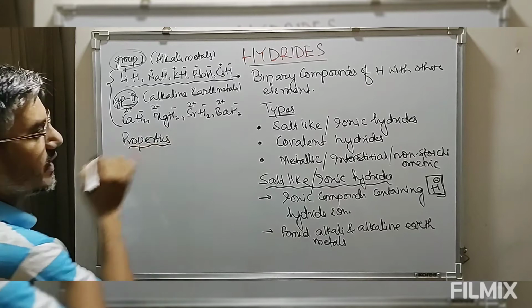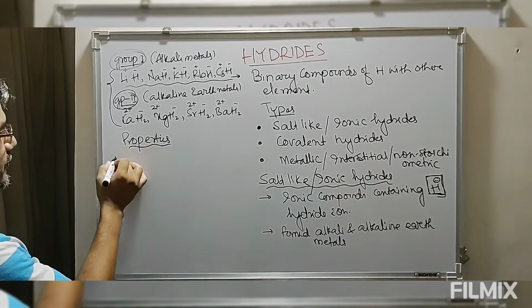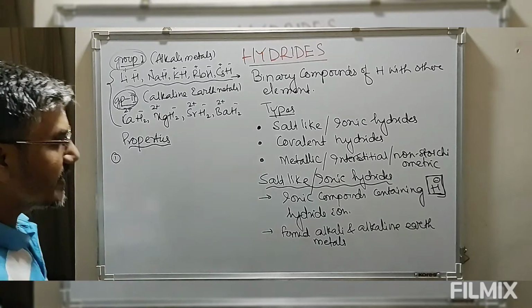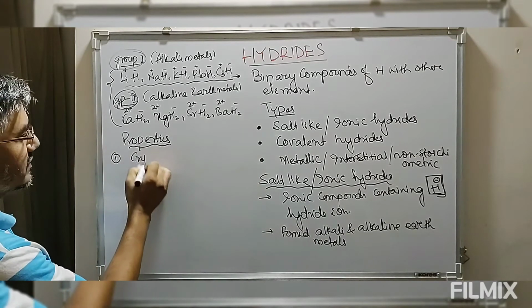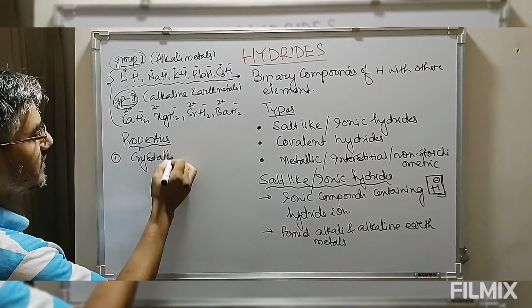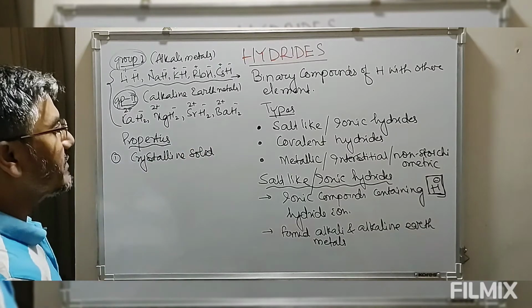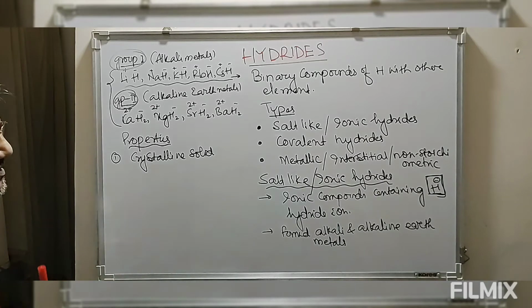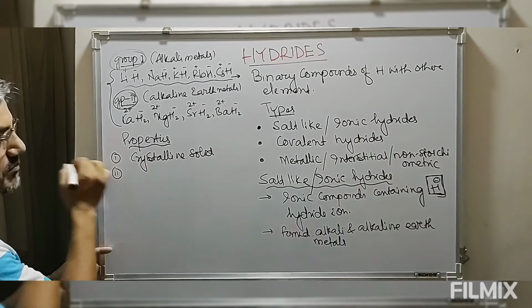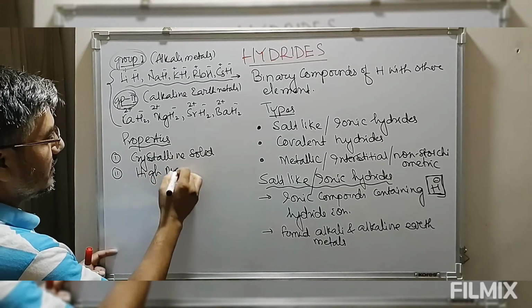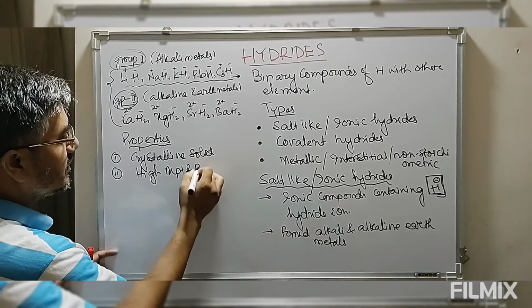Properties of these ionic hydrides. First, these are crystalline solids. If you have a crystalline solid, that means these hydrides have a high melting point and boiling point.